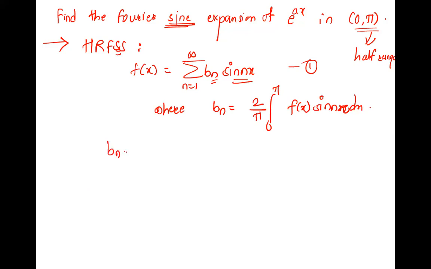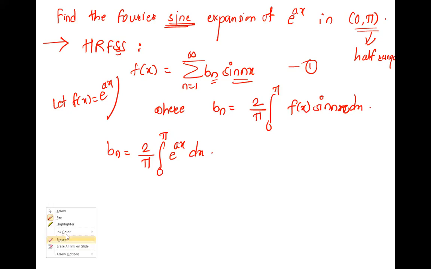Okay, chalo, we'll find bn then. bn is 2 by pi, 0 to pi, f of x. What is our f of x? We have e raised to ax, but it is not defined, so we will define it here first. Let f of x be e raised to ax. We will define it first, because we are writing f of x everywhere and f of x is not defined. It should not be like that. So f of x is defined as e raised to ax. So we are finding the integration of e raised to ax, not just e raised to x, with sin nx and dx. We are finding bn.